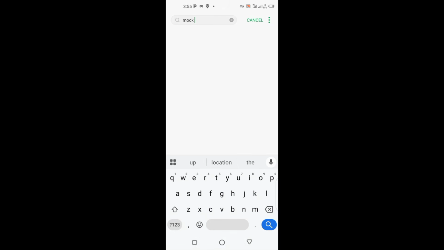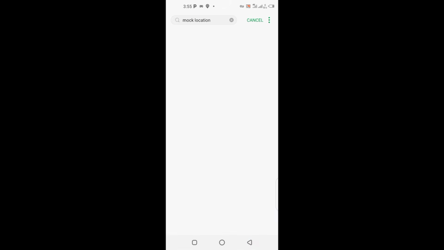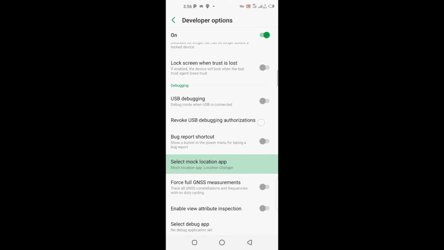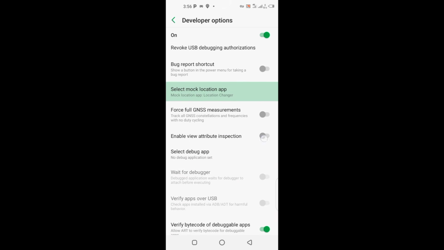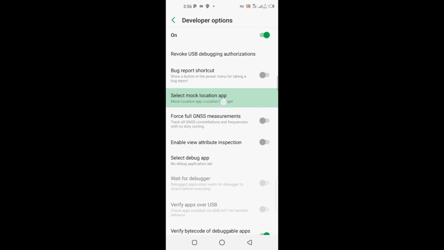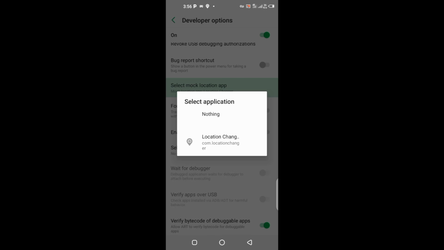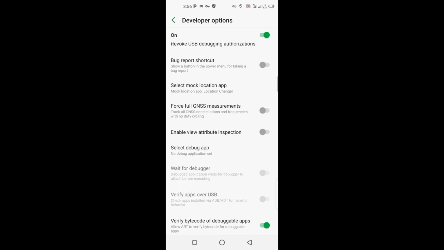Click on search, then click on mock location here. When you click on it, you scroll down. In this place you are seeing select mock location app. You are going to click on it, then click on location changer. Just tap on it. Once you tap on it, you are done.